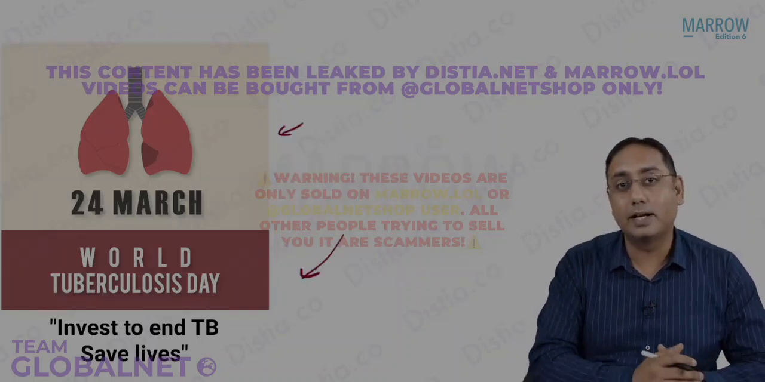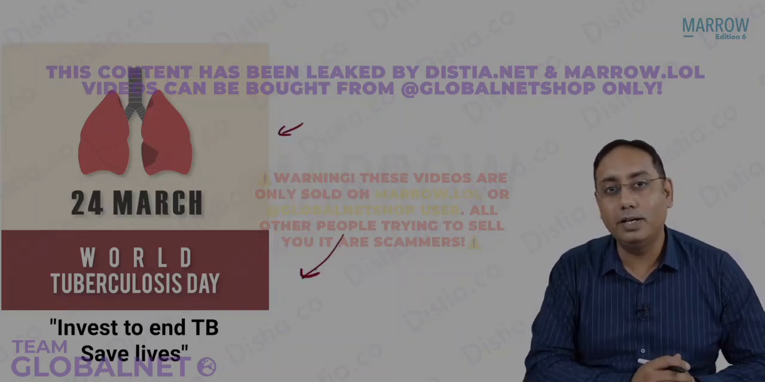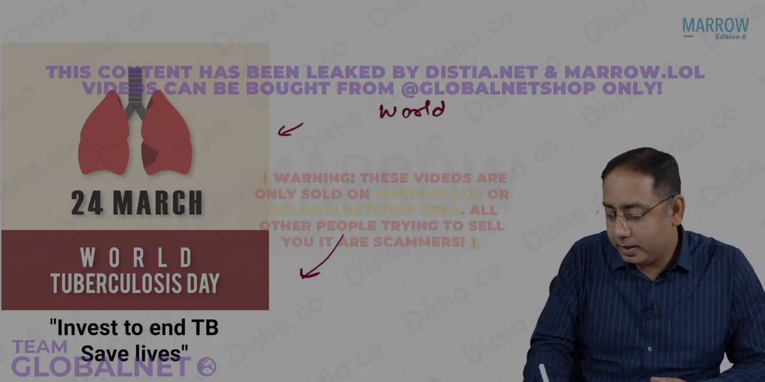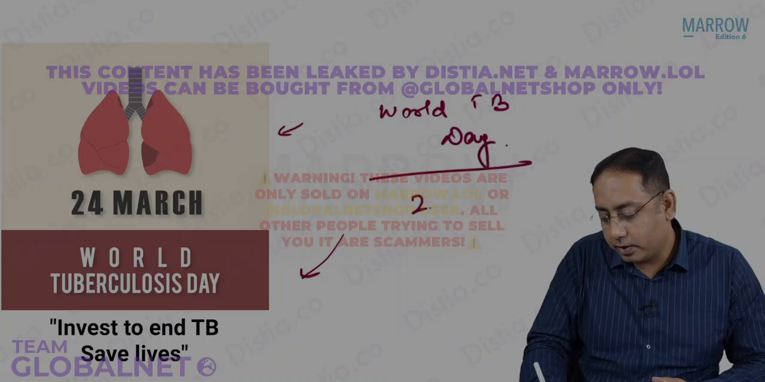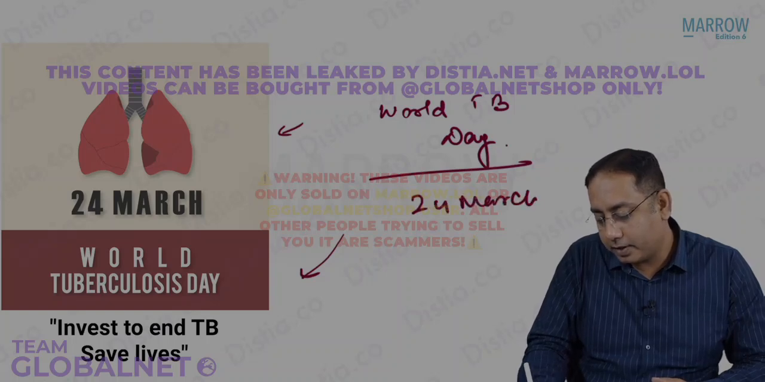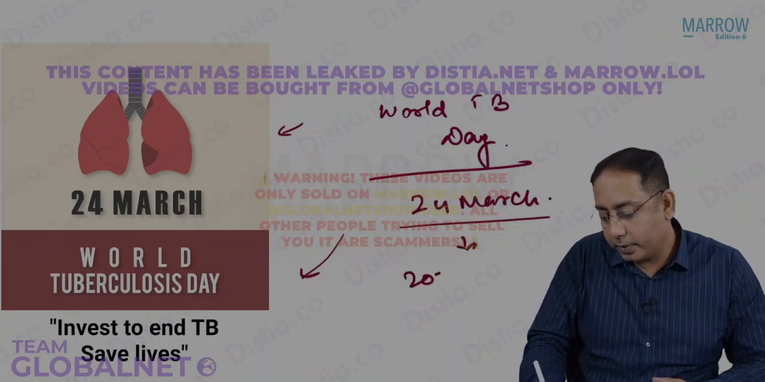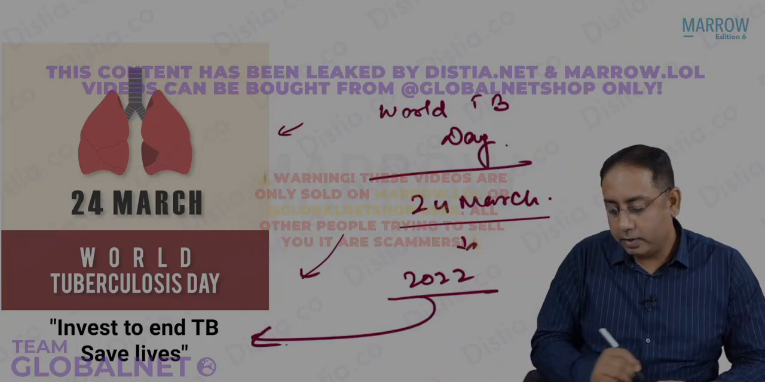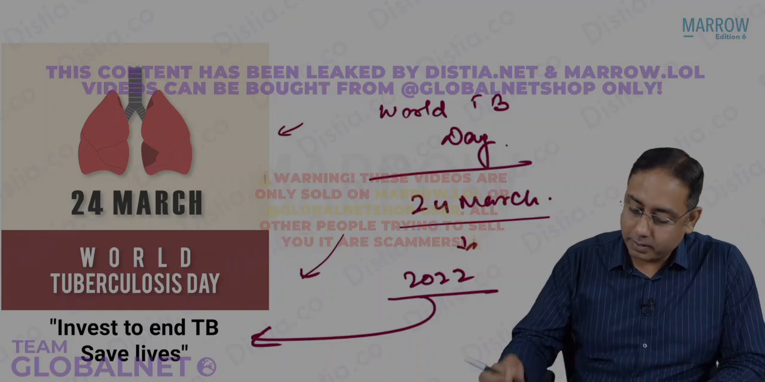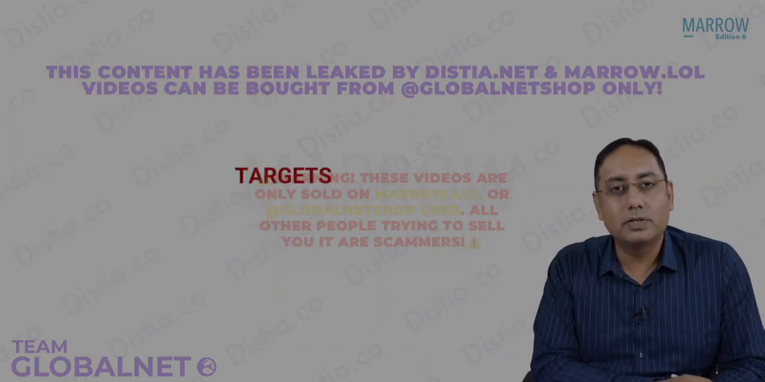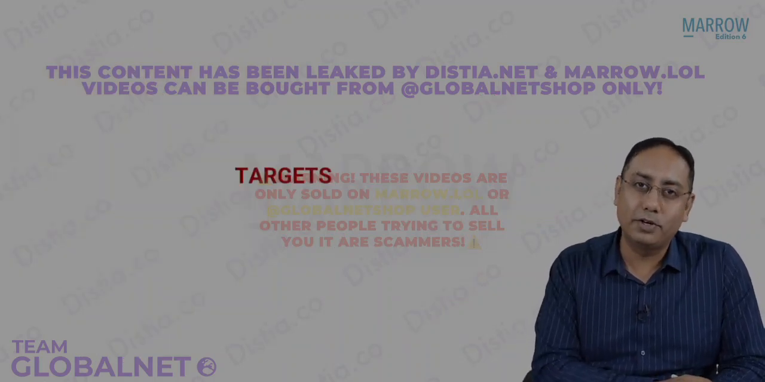This depicts the theme of World TB Day, which is observed on 24th of March every year. The theme for the year 2022 is to invest in tuberculosis so that we can save lives. And that is what I liked about this theme. Let's move ahead and talk about some more important points from the MCQ point of view.